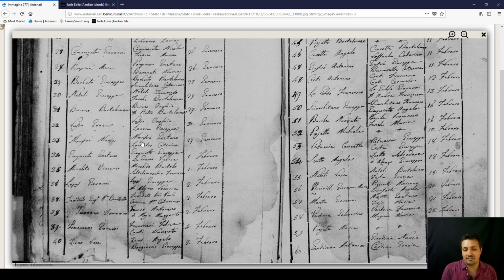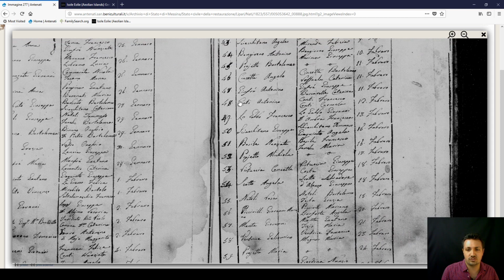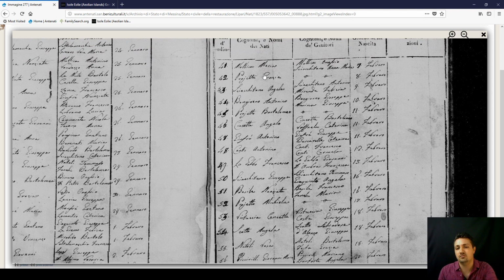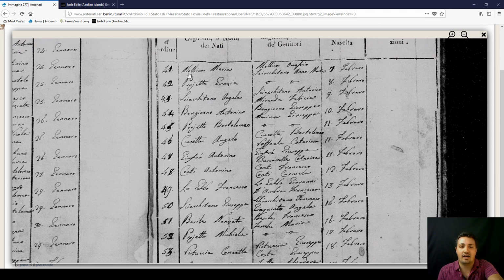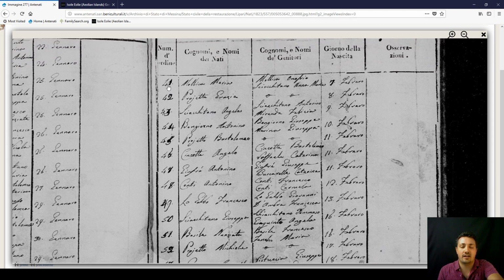And so I'm now on the second page of the index, just showing there are a lot of records, and you would have to look through them. Sometimes they have the surname, so in this case we've got Molica, and then the first name Maria. This would show you it's the number 41, record 41, with the parents' names and then the date of birth. Now, if you want to go and see the actual record to find more information regarding how old the parents were, and maybe where they're living, you just note down the number next to it.